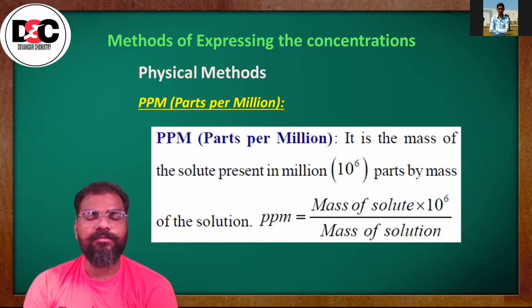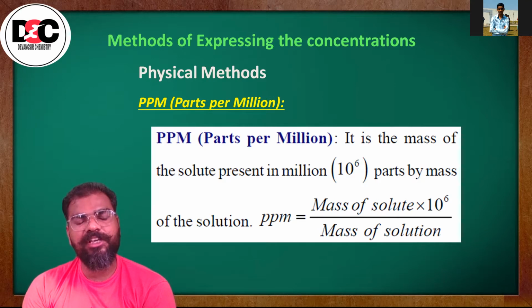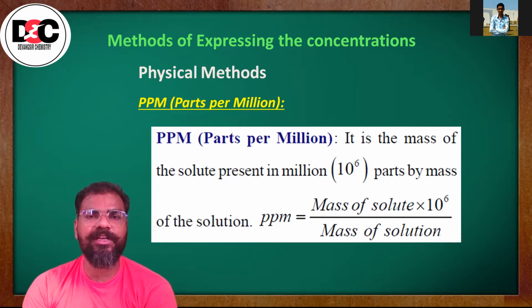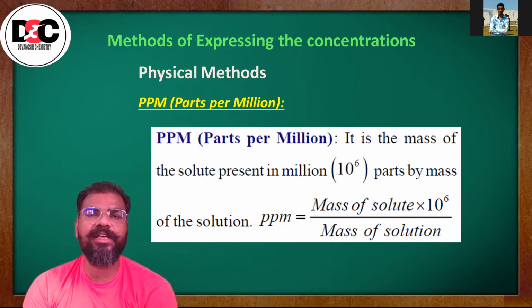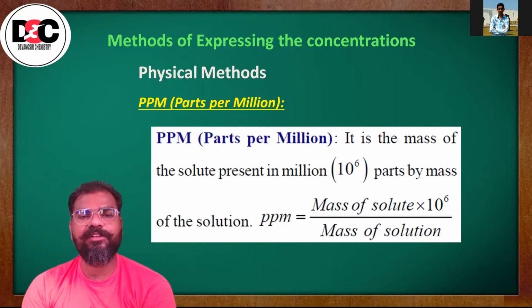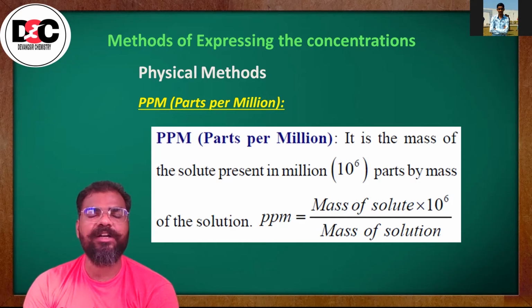Okay, so we'll keep these methods of expressing the concentration till ppm. Now, instead of ppm, suppose they give you ppb, that is called parts per billion. In that case, what change will take place in the formula of ppm? So ppb is equal to mass of solute upon mass of solution multiplied by, instead of 10 raised to power 6, we have to write 10 raised to power 9. So that will be the formula for ppb, that is parts per billion.